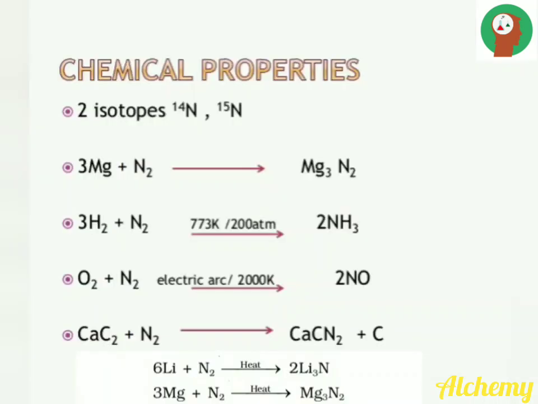Next we will discuss some chemical properties of nitrogen. Nitrogen has two isotopes, nitrogen-14 and nitrogen-15. Some of the important chemical reactions of nitrogen are given here. These reactions will be asked in the 2 mark section under the heading Complete the following reactions.